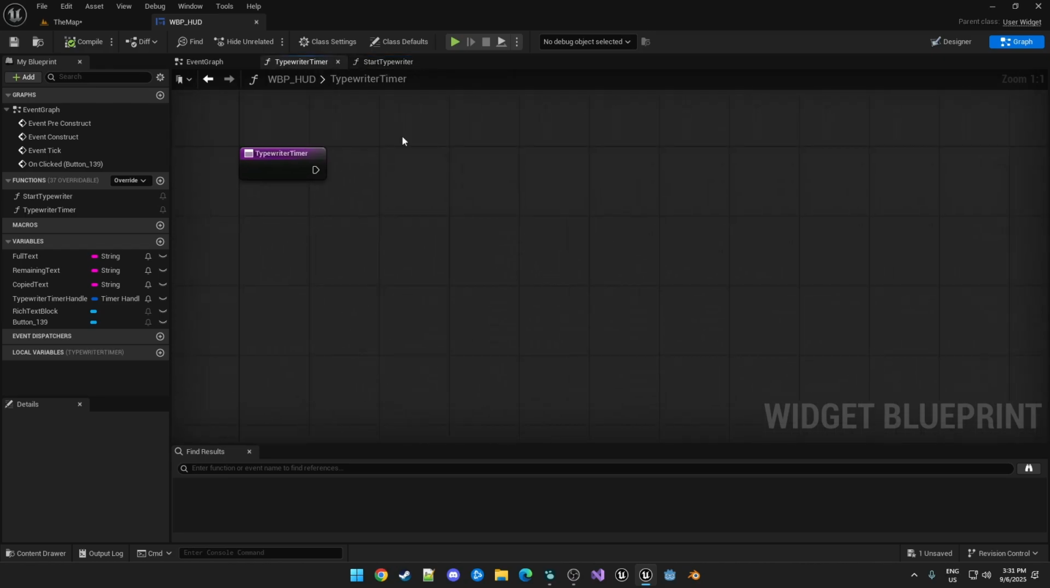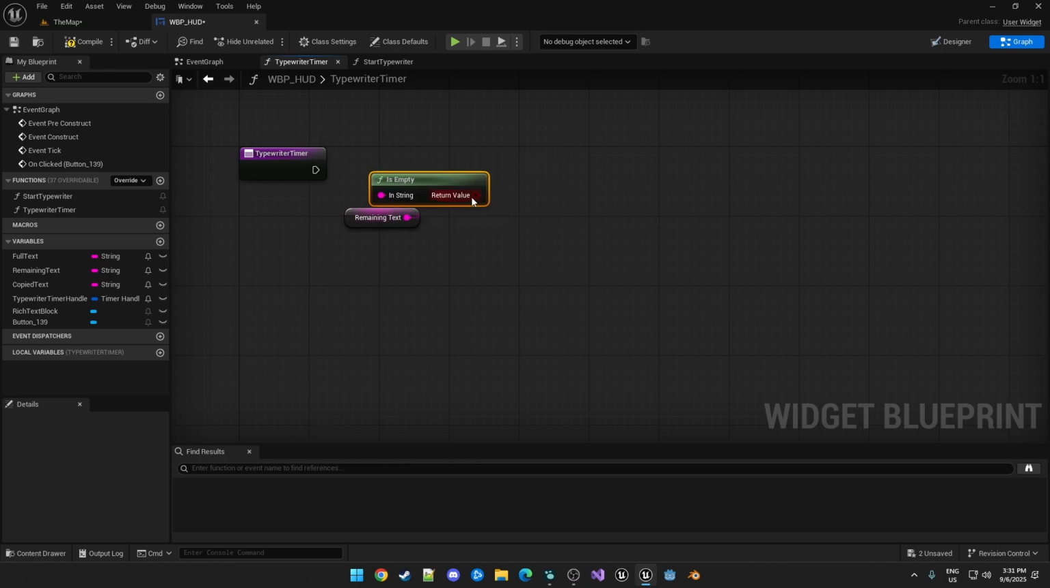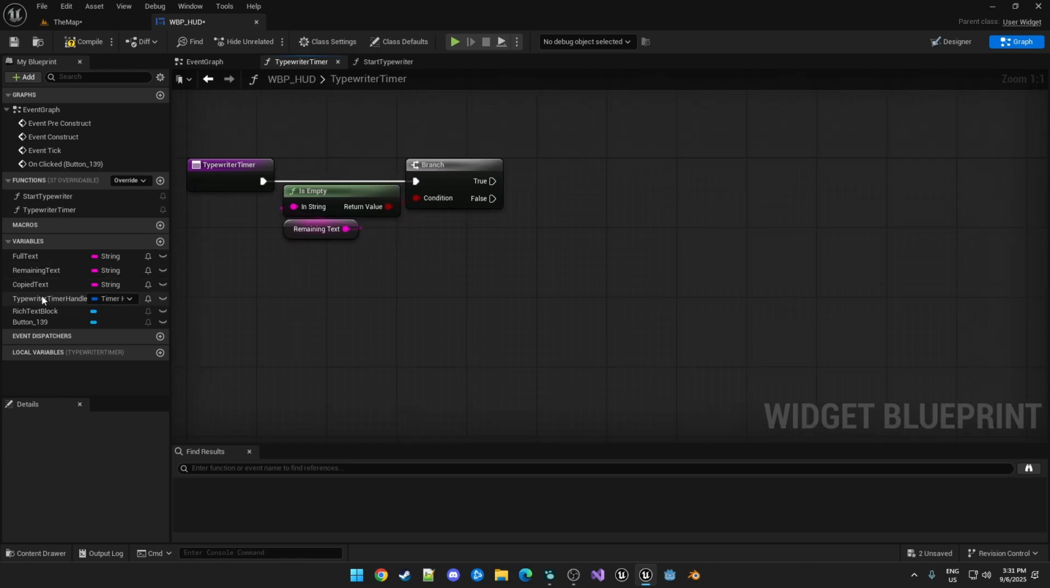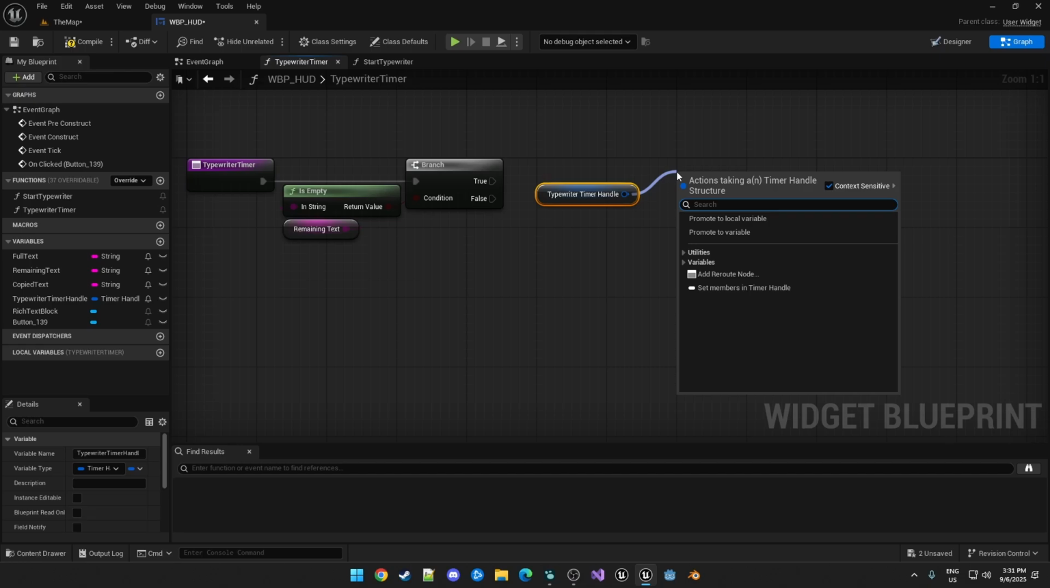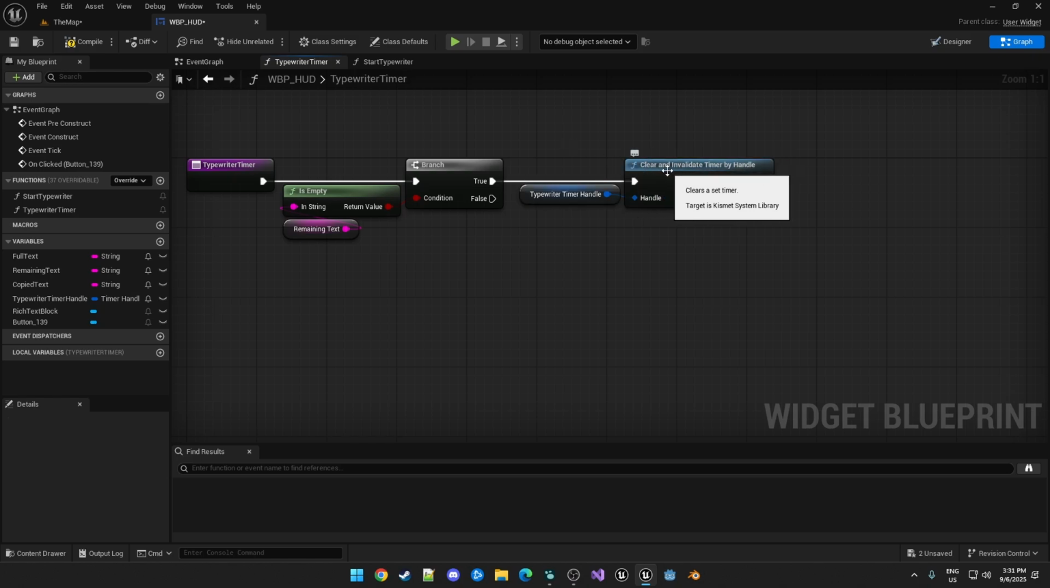So in our typewriter timer function, we first want to check if our remaining text, which is what we're copying over, is empty. And when it is empty, all we're doing is we're taking our timer handle, we're calling clear and invalidate timer by handle. So with the clear part of this being called, that just means this won't continue being called. So then when we do still have remaining text, we want to then call a sequence down here. We're going to start this and have 3 pins.